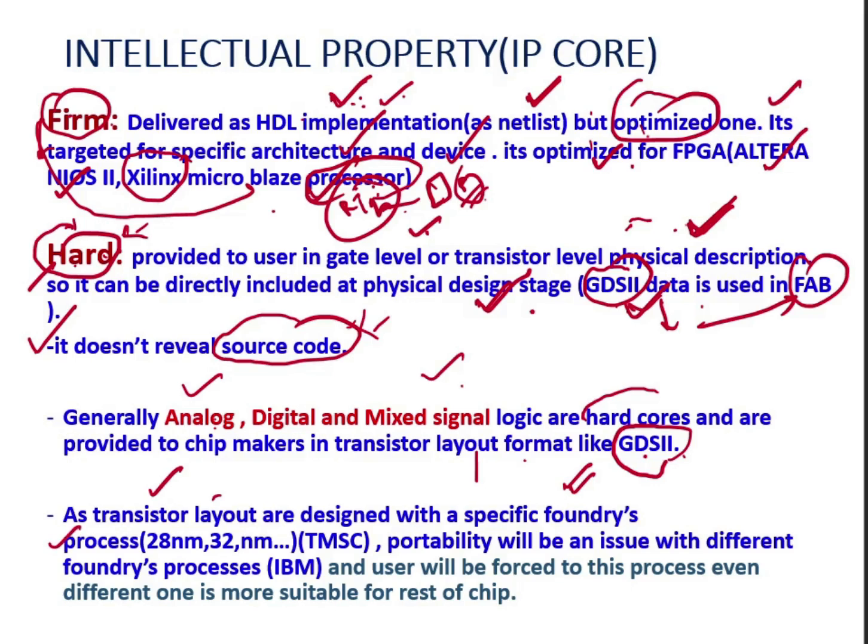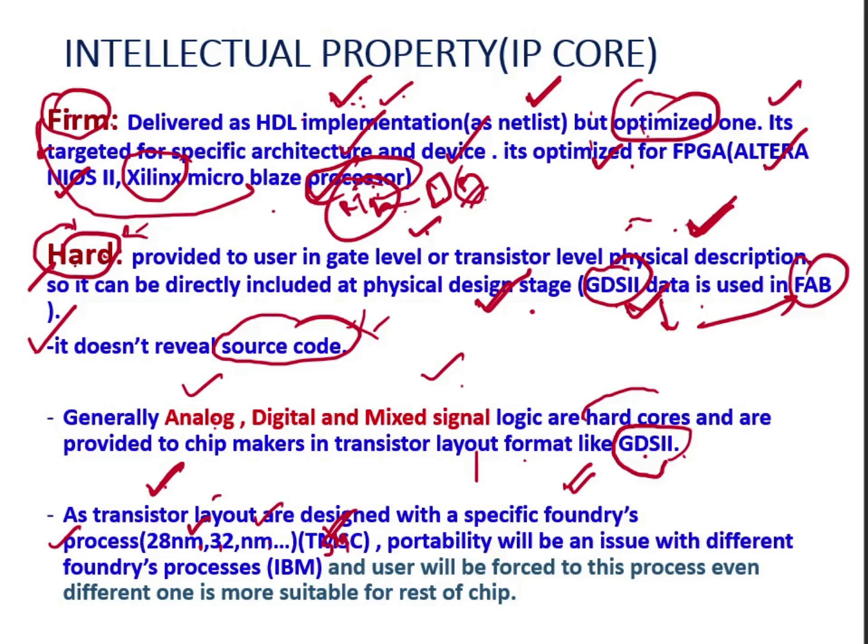Foundry process means the design can be for 28 nanometer, 32 nanometer, 12 nanometer, 10 nanometer, or 7 nanometer technology. The foundry uses this technology to design the transistor layout that the IP vendors provide. Let's say this is used in TSMC, Taiwan Semiconductor Manufacturing Company.